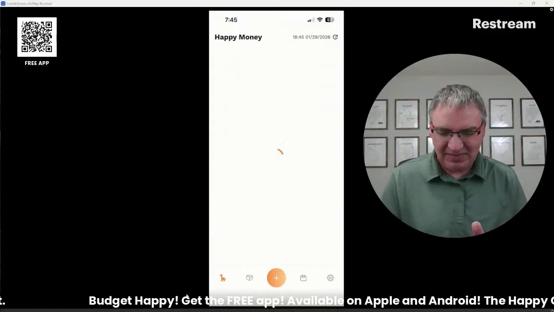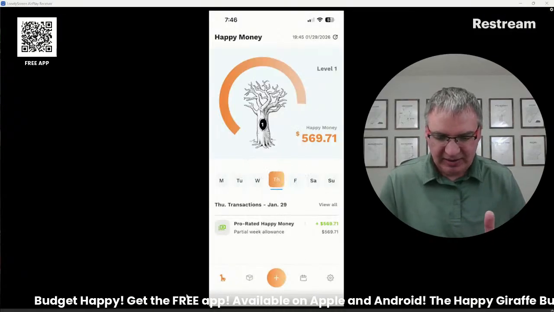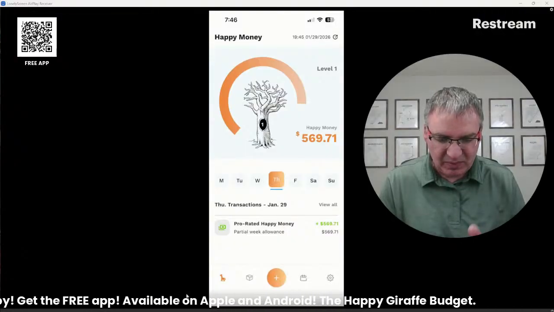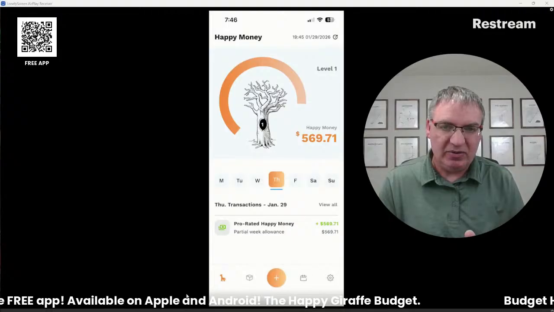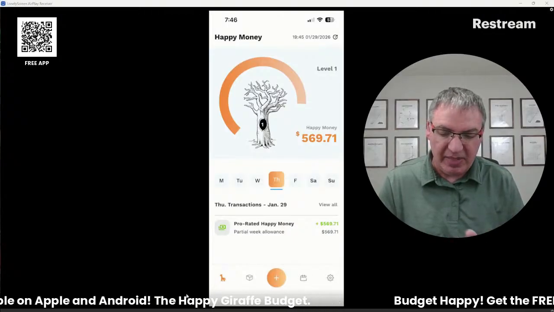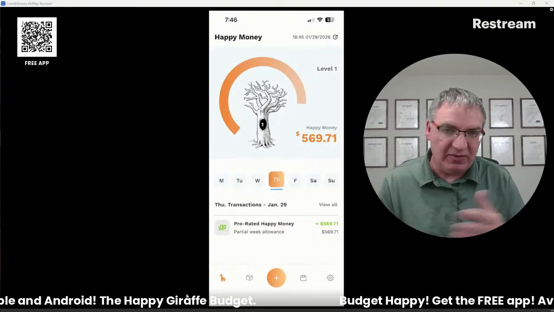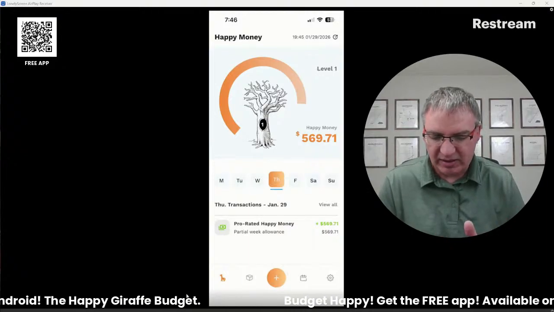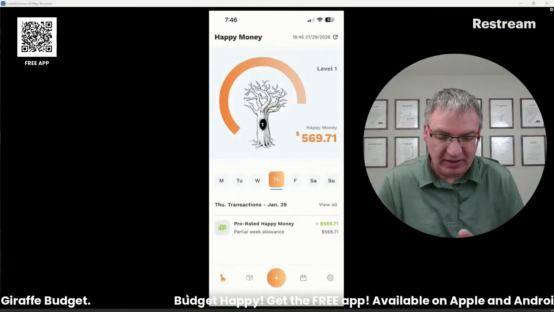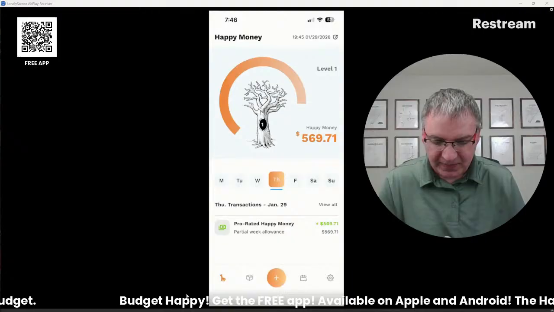So first time here, seeing my Happy Money screen. The leaf popped up super fast there. So I'm getting $569.71, and that's because today is Thursday and I need to make it to Monday. So on Monday, I'll get my full $997, I think is what I selected. But I need to make it until Monday, so it gives me a little bit to get there.